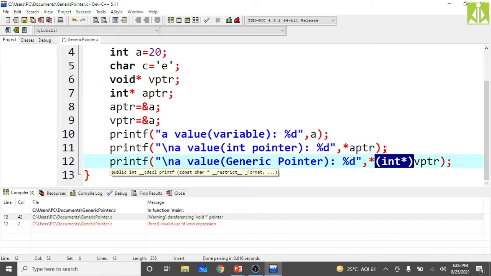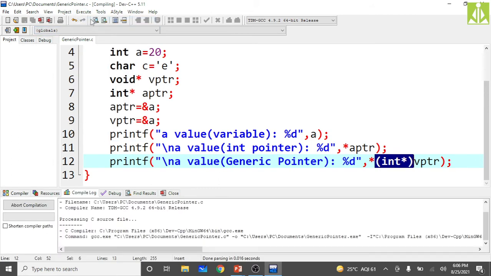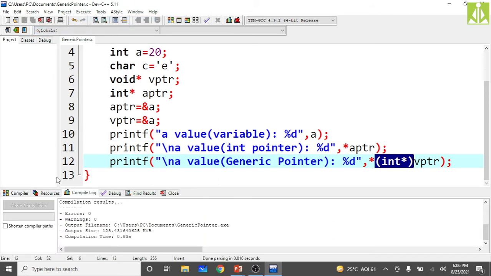So we are telling the compiler that this vptr is a generic pointer, and now it is holding an integer address. At this statement, when I am dereferencing, it is holding an integer address. So now your compiler is aware that vptr is holding an integer address, so it will dereference it. Just see that. Go and compile. Compilation is now successful because the compiler knows it.